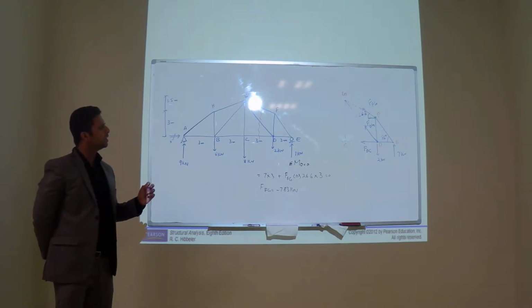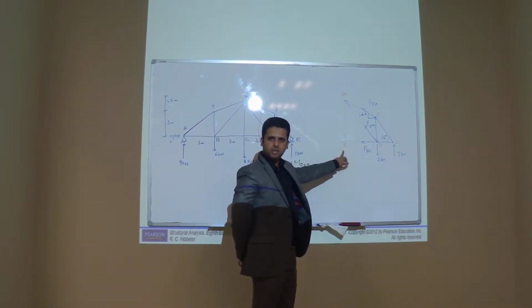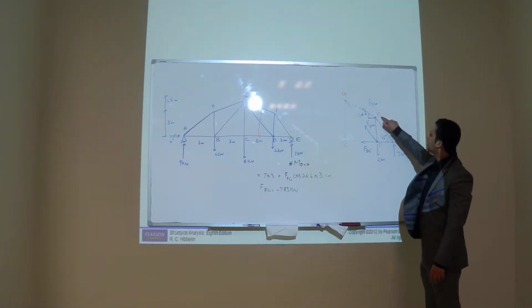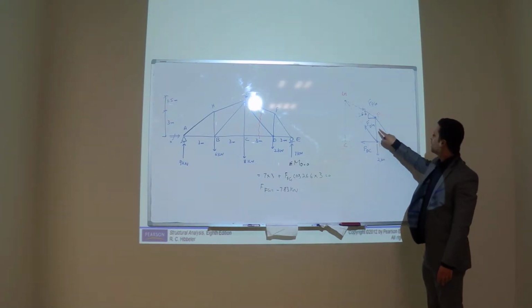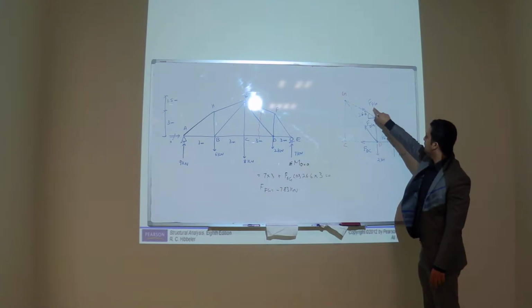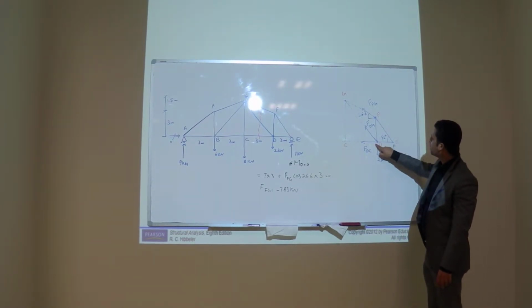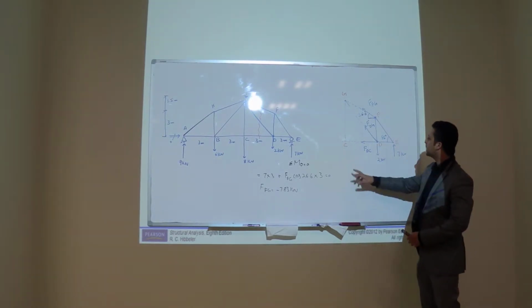Take moment at C. Sigma M, we can take the moment at point C. That's one way. Another way is to solve joint F and then joint D, but it will be a lengthier procedure. Now you have the force FFG, so you have two unknowns. You can solve this joint F and find the forces in these two members, and then again come here and solve this joint. It will be a very lengthy procedure. So why not take moment at point C?